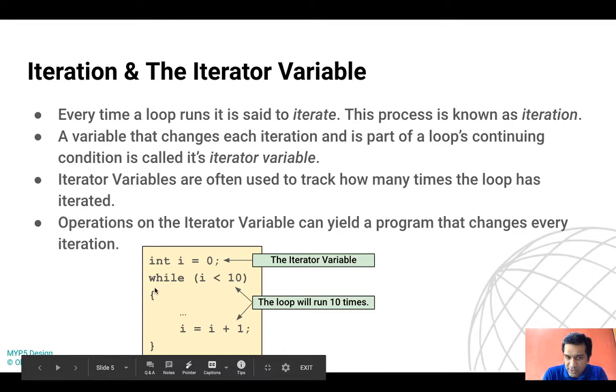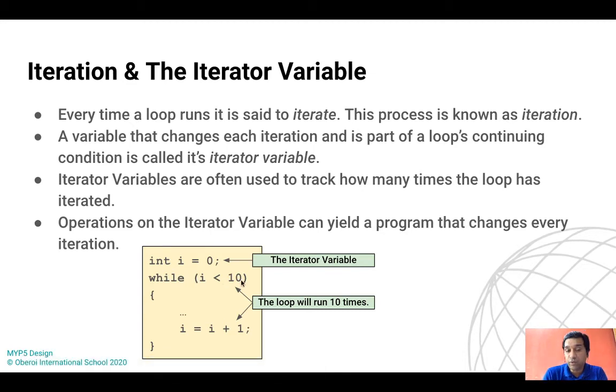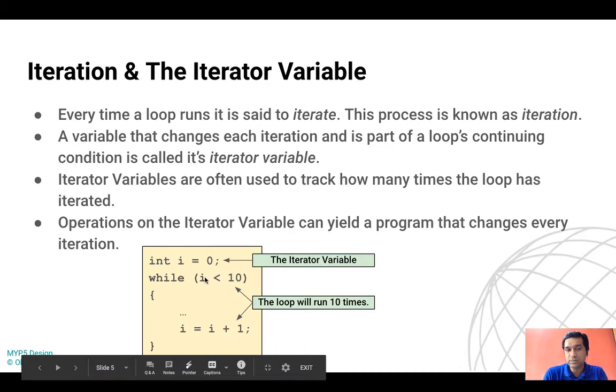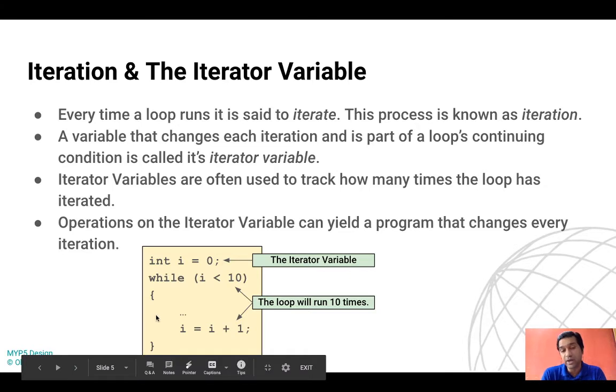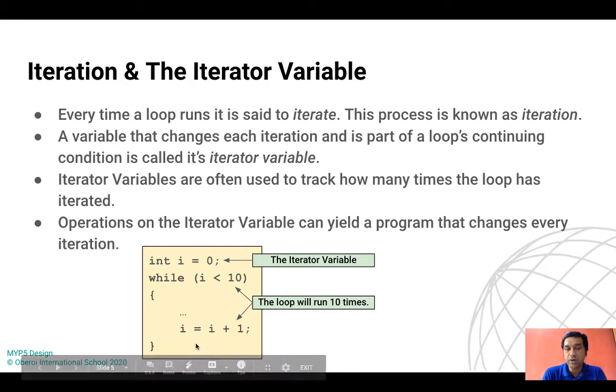The while has the power to make the processor check the condition again. The processor will check the condition. The new value of I this time is 1. Is 1 less than 10? Yes, true, 1 is less than 10. Since it is true, again it will enter the body of the while. Iterate for the second time, print what is written inside the while. The new value of I will become 2.